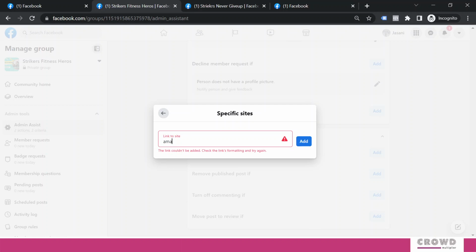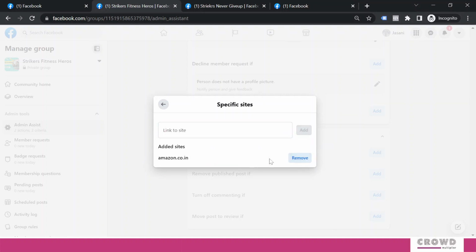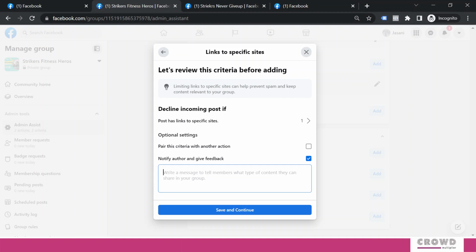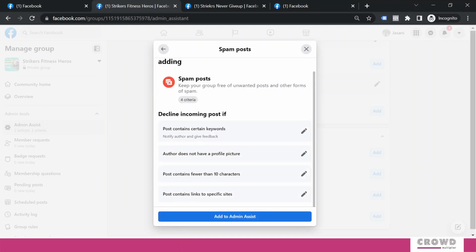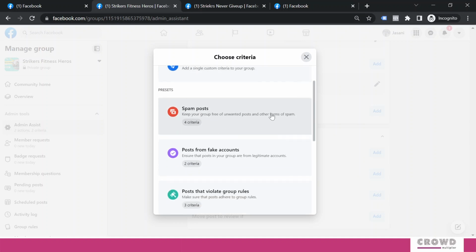If you know that Amazon is there, then you can select amazon.com or amazon.co.in, whatever, right? You add this. So now any incoming post which has a link that directs to Amazon will be declined. Here you can give feedback like, we don't allow links which take the user to Amazon. This way he will have a fair idea that he needs to remove the link. So these are the spam post criteria.